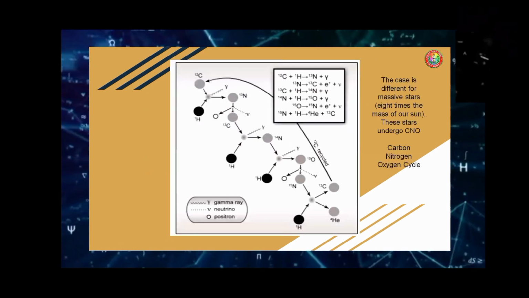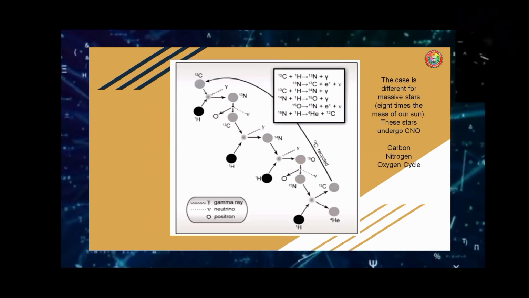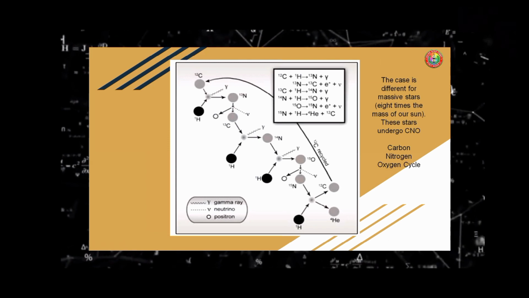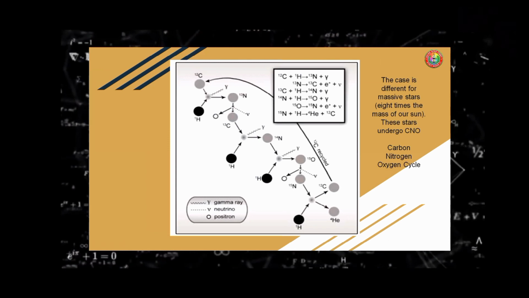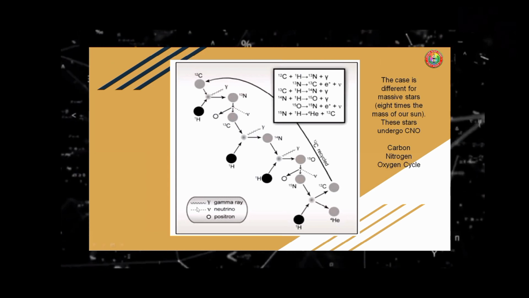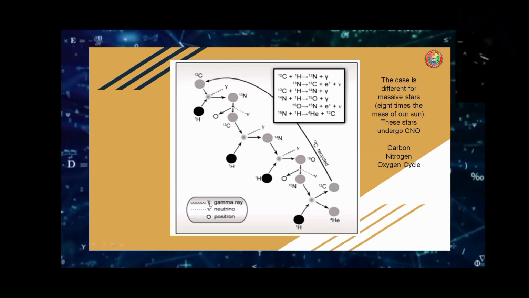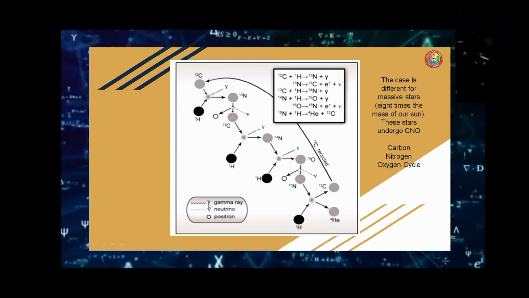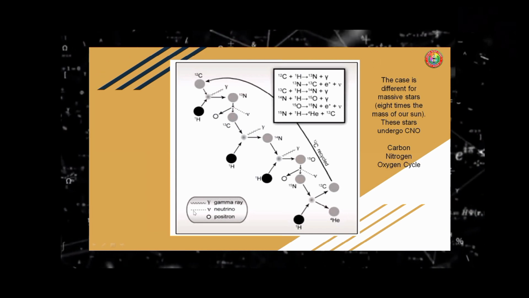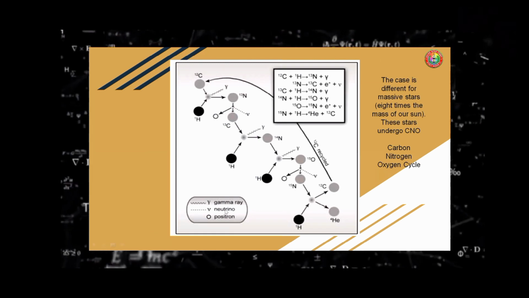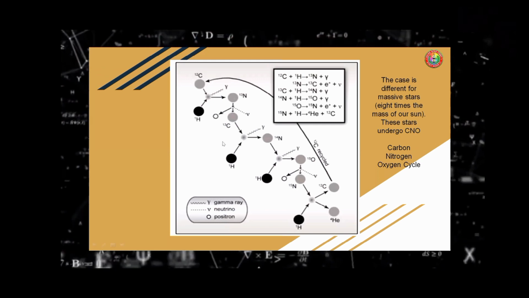Another case is different, for massive stars, those with 8 times the mass of our sun. These stars undergo the CNO, meaning carbon, nitrogen, oxygen cycle. First, we're going to use the following symbols. This one is gamma, and this symbol is gamma ray. And we have the smaller v, which is the neutrino, and we have the O here, which is the positron. Now, let's start.